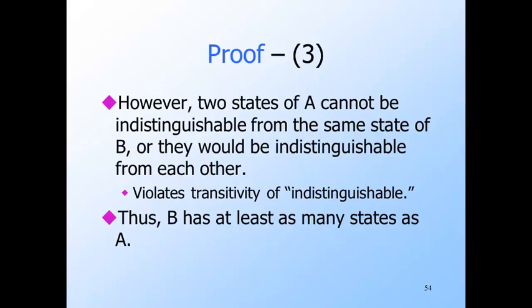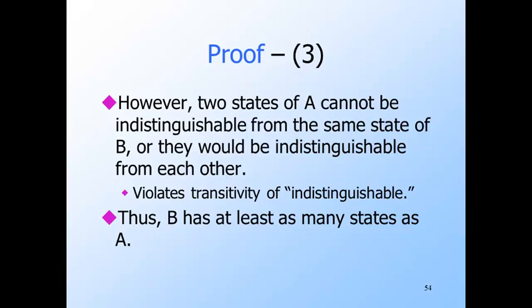Now, we use the transitivity of indistinguishable to argue that no 2 states of A are indistinguishable from the same state of B. For if they were, they would be indistinguishable from each other. But A cannot have indistinguishable states because we merge them all constructing A. Thus, B has at least as many states as A, even though we started off assuming that there was no relationship between the automata A and B, except that they each accepted the same language.